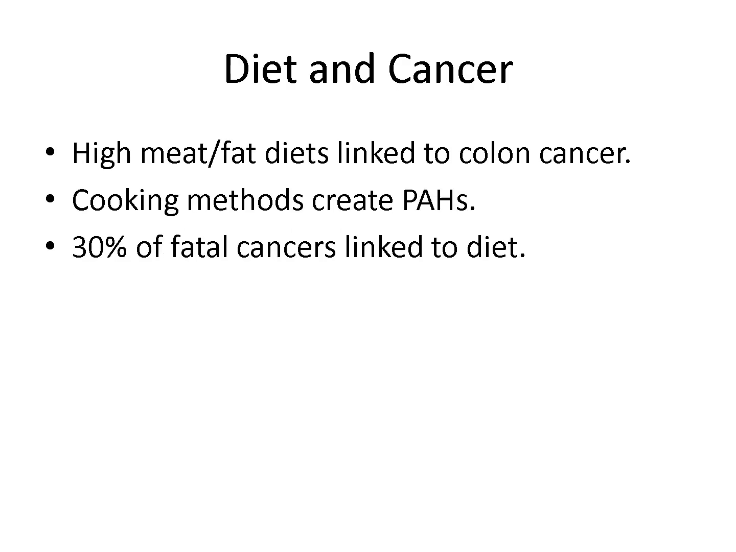The food we eat plays a large role in cancer prevention or progression. High-fat, high-meat diets have been associated with an increased risk of colon cancer. Certain cooking methods, like grilling at high temperatures, can produce carcinogenic compounds known as PAHs. Studies estimate that 30% of fatal cancers are linked to dietary patterns. Eating a balanced, plant-based diet can significantly reduce cancer risk.